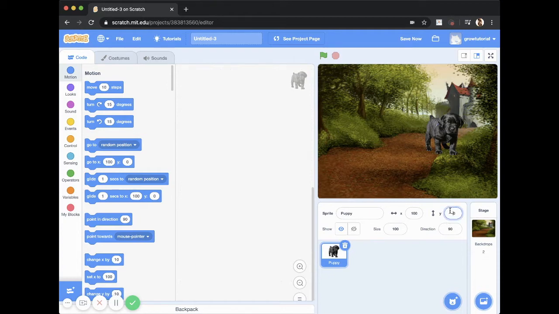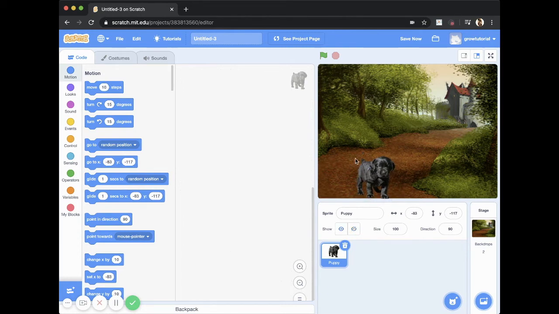So if I say minus 50, it's going to go down. If I say 60, it's going to go up. If I say minus 100, it's going to go there. And it just keeps moving. If you see the numbers here, they keep changing as I move the puppy. So what I want to do now is I want to have this puppy start from the castle and move all the way to the front of the picture.